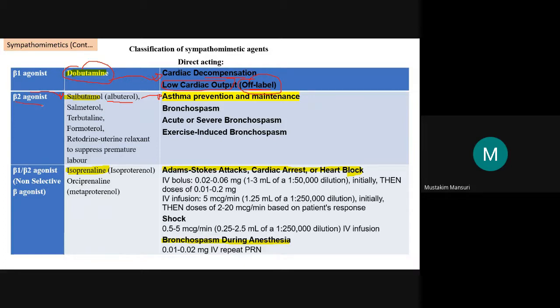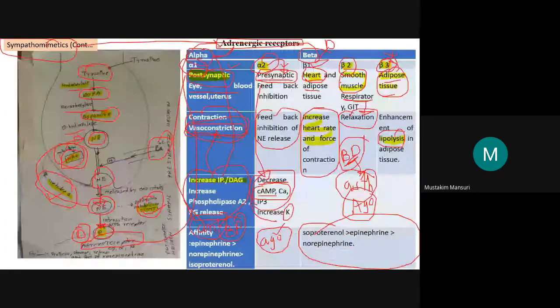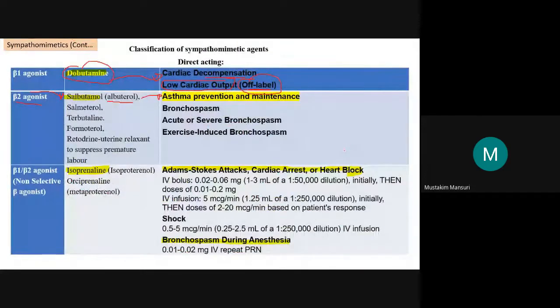Just remember the earlier presentation that beta 2 on smooth muscle produces bronchodilation, that is why we use it in the treatment of asthma. So agonists will be useful for the treatment of asthma. These are related to the respiratory effects.